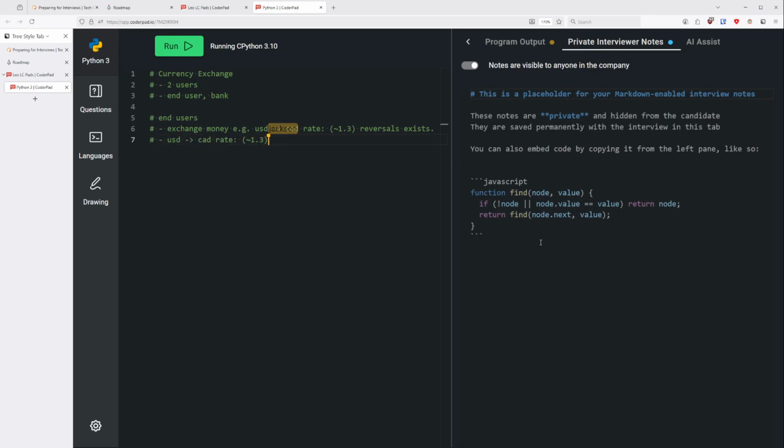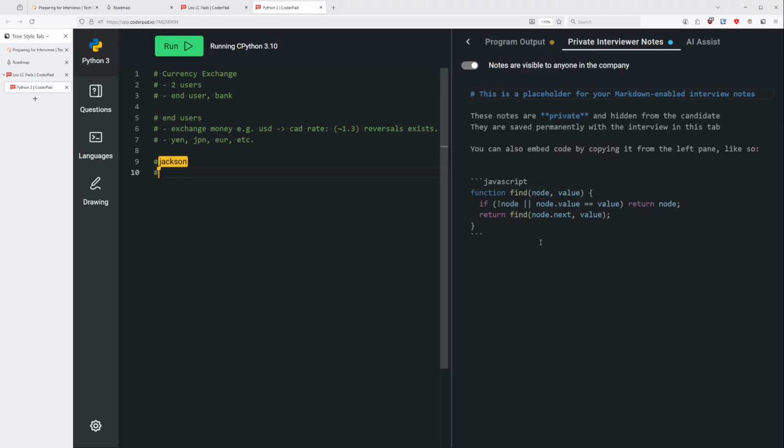Who decides the currencies and the rates? Well, the bank does. The bank needs to be able to add currencies and add exchange rates for them. For example, the bank can say, now I'm going to accept yen as a currency, and the rate for USD to yen will be like 1 to 150. By the way, the numbers are all fake. You can use whatever numbers you want. But the bank will set the currencies they accept, and they will set the rates they will accept.